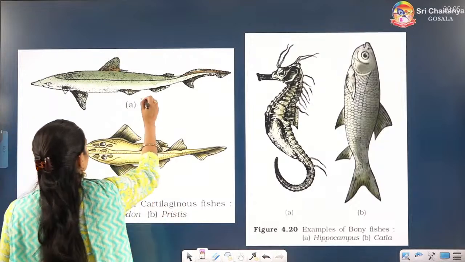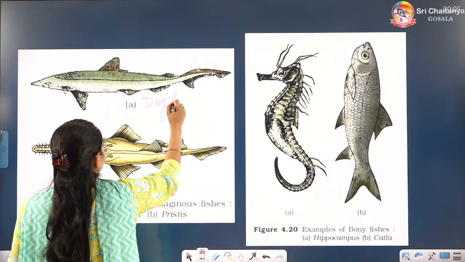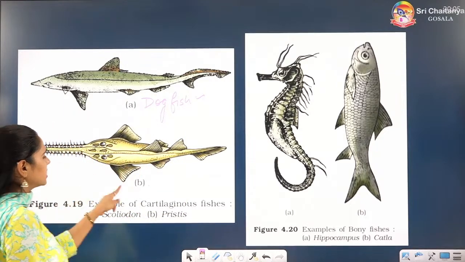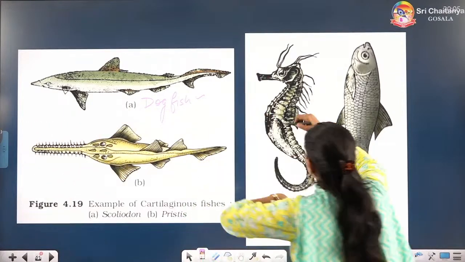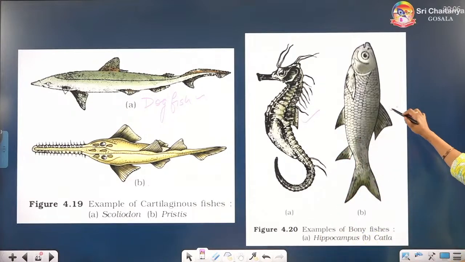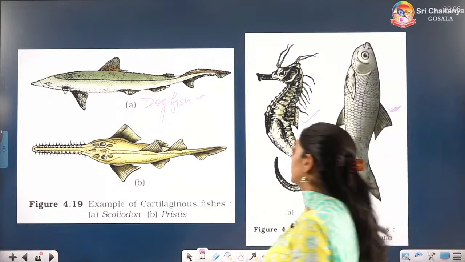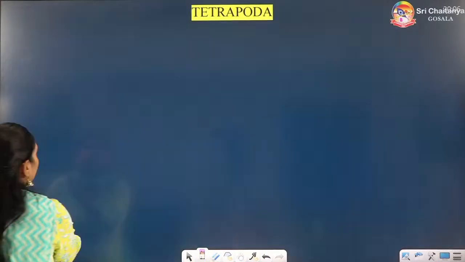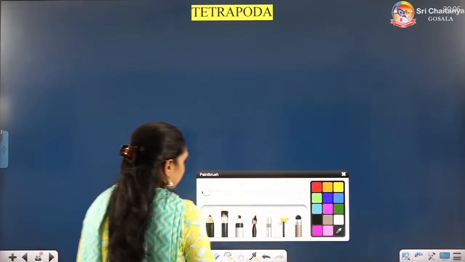This is a dogfish, scoliodon, dogfish, pristis, sawfish, pristis. This is hippocampus, seahorse, and this is catla. Catla is a freshwater fish, hippocampus is a marine water fish. Coming to the Tetrapoda.